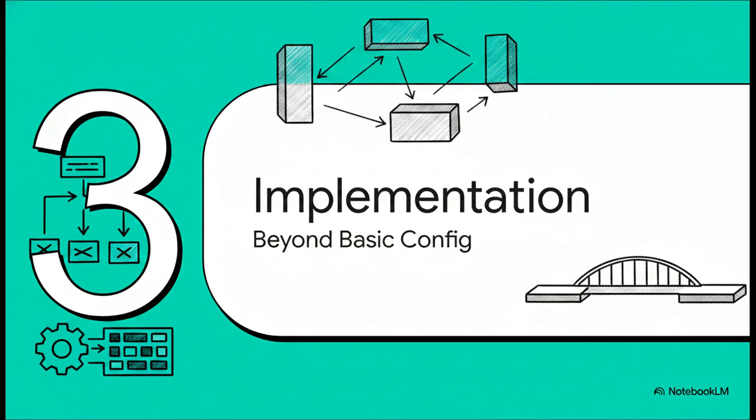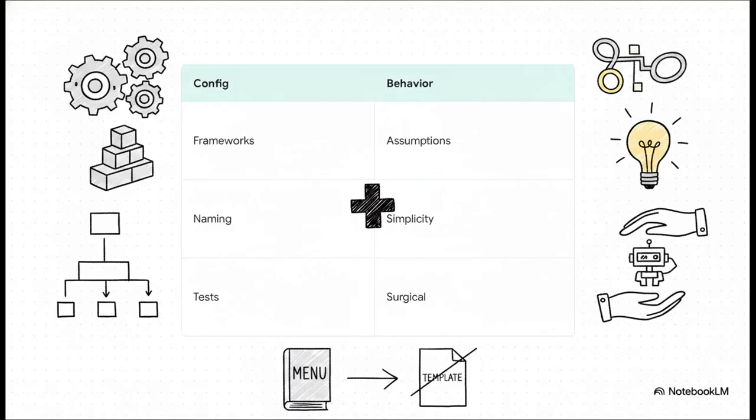Section 3, strategic implementation. Going beyond basic config. Now, what's really interesting here is how you actually integrate this into your workflow without messing up your current setup. Think about your standard project configuration. You've got your basic framework choices, your specific naming conventions, your test policies. That's the normal project-specific stuff. Well, you do not replace any of that. Instead, you're adding behavioral instructions. Things like state your assumptions, simplicity first, and surgical changes. The repo acts as a menu, not a rigid template. You simply append these 4 behavioral rules under a new behavioral guidelines section in your existing setup.